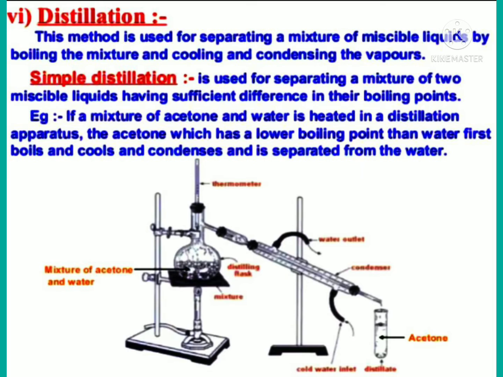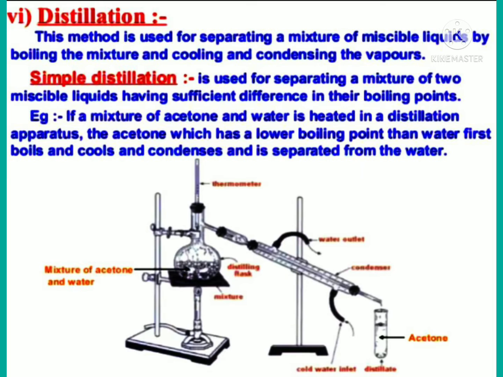This method is used for separating a mixture of miscible liquids by boiling the mixture and cooling and condensing the vapors. Distillation is used for separating a mixture of two miscible liquids having sufficient differences in their boiling points.